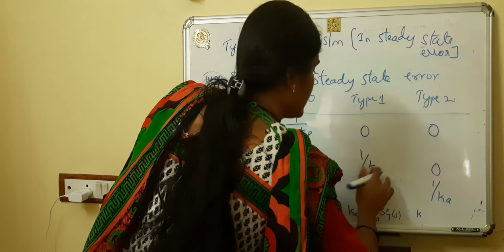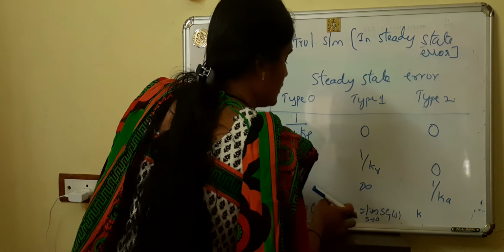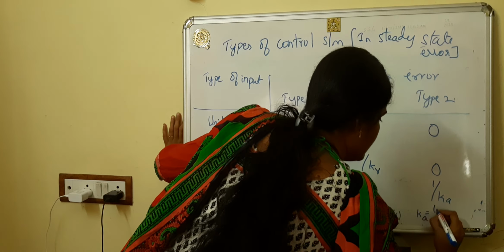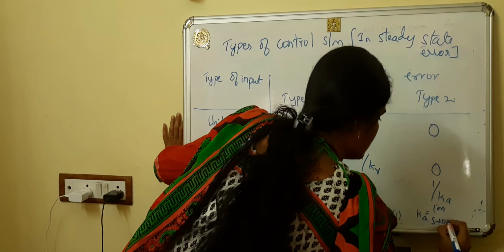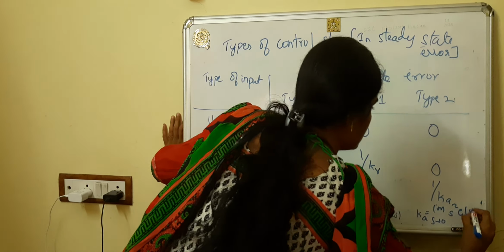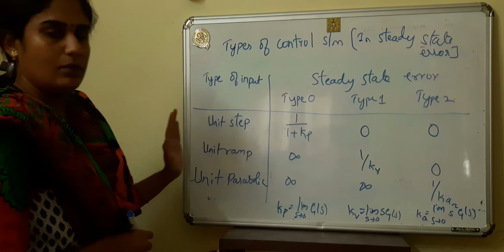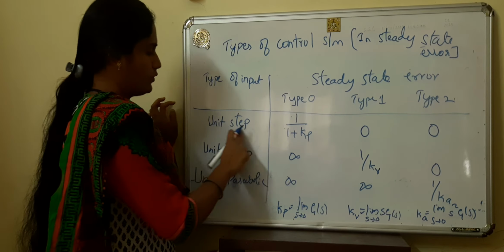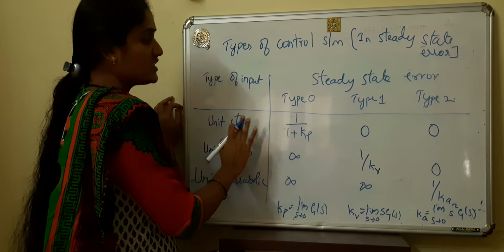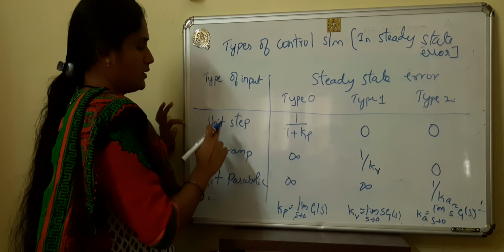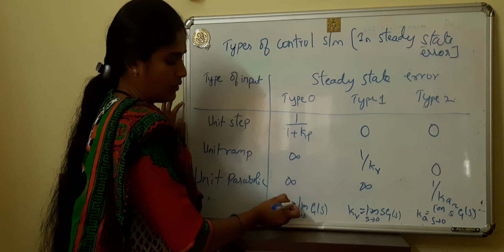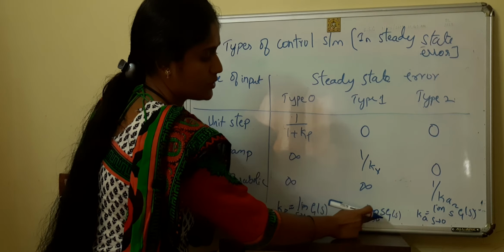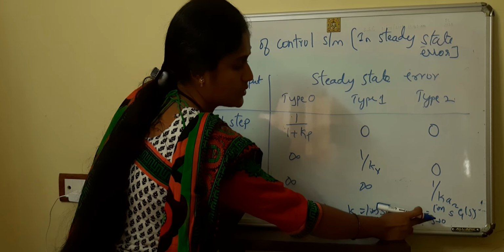Sorry, this one is the velocity error constant, Kv. For Ka, limit s tends to 0 of s square G(s). If you remember this table, then all the problems will be very easy. For unit step, unit ramp and unit parabolic, what will be the steady state error? And how to calculate these values? Kp is limit s tends to 0 of G(s), Kv is limit s tends to 0 of s G(s), and Ka is limit s tends to 0 of s square G(s).